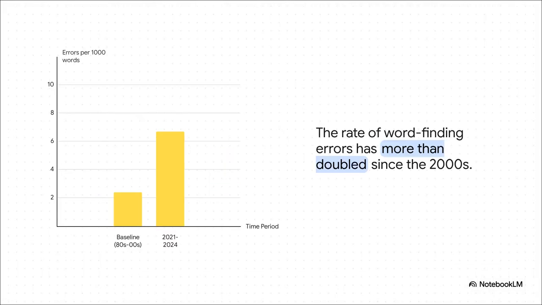Remember those lexical errors we talked about, the word finding? Well, take a look at this. The rate has more than doubled from that baseline we set. In clinical terms, that's a big red flag. It can point to a decline in something called semantic retrieval, which is just a fancy way of saying the brain's filing system for words isn't working as smoothly as it used to.